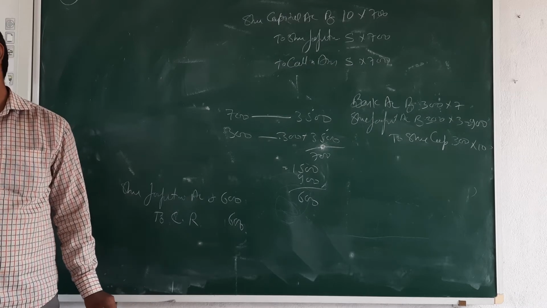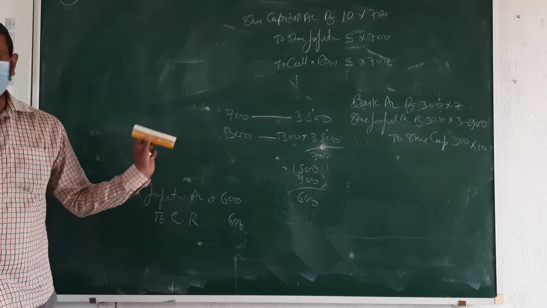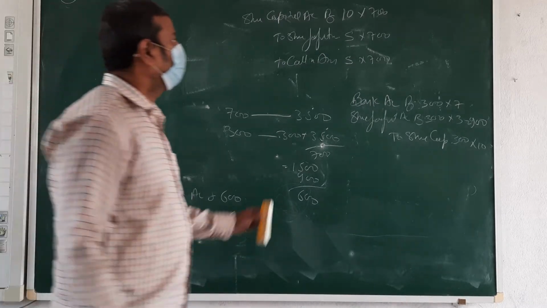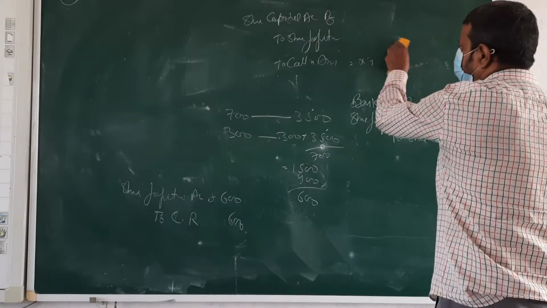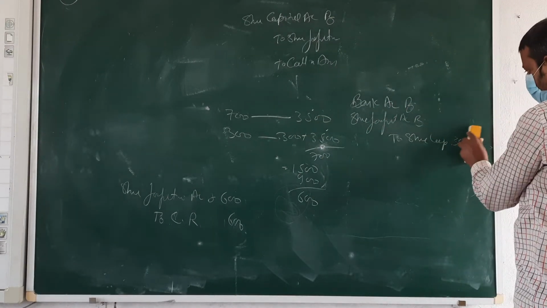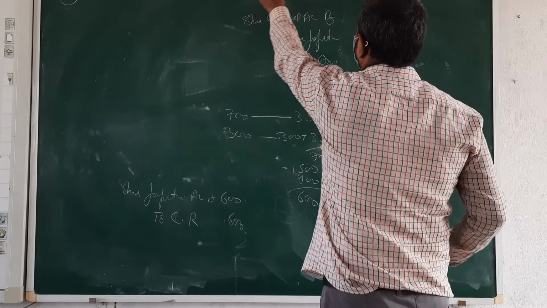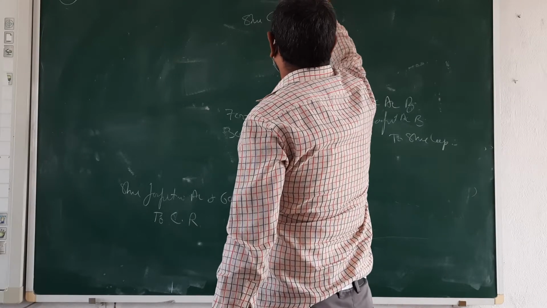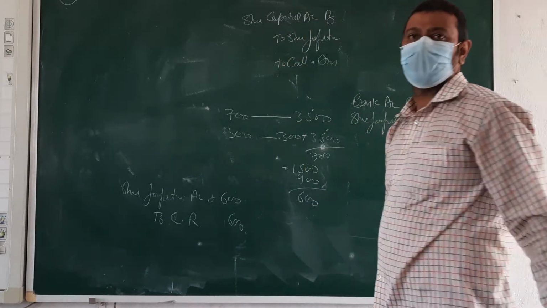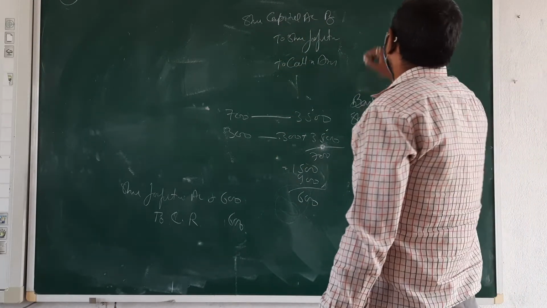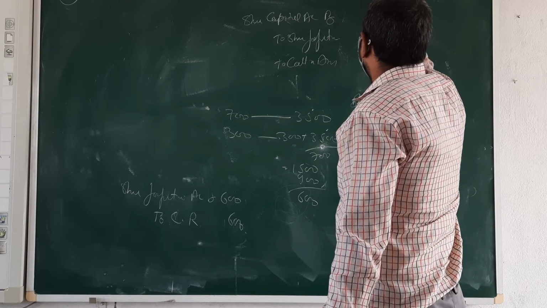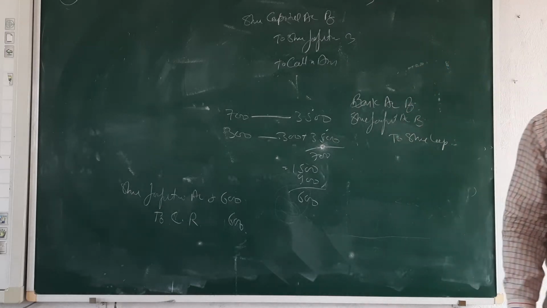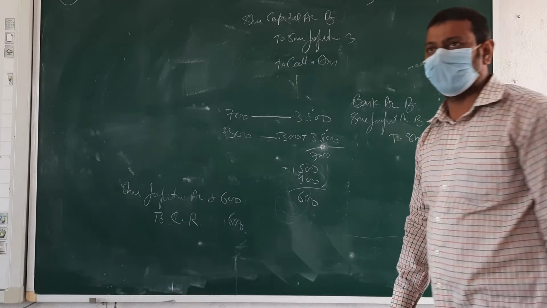Okay? Clear? Some more questions or not? Yes. Next. D Limited forfeited 1000 shares of rupees 10 each, fully called up, on which the holder has paid only the application money, rupees 3. It means 3 here. Only application money paid, so forfeiture is 3 only.